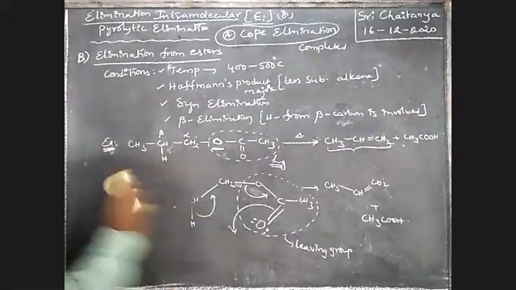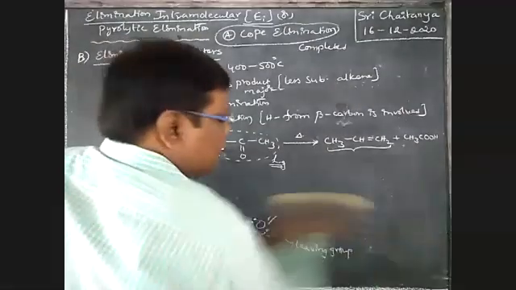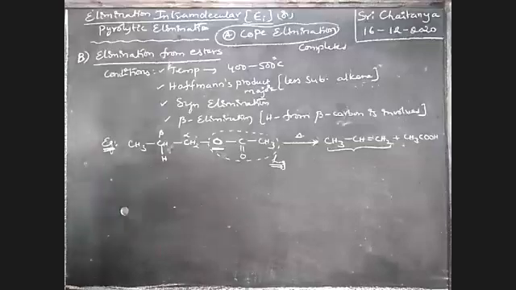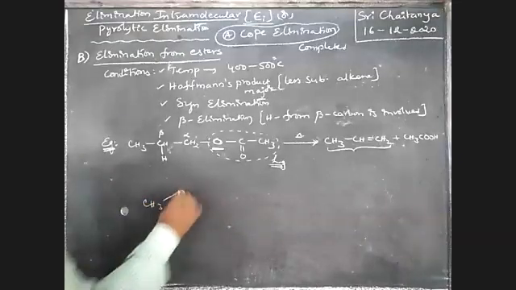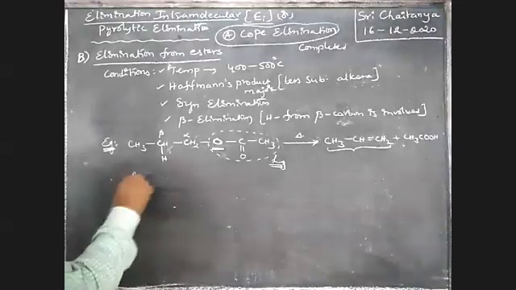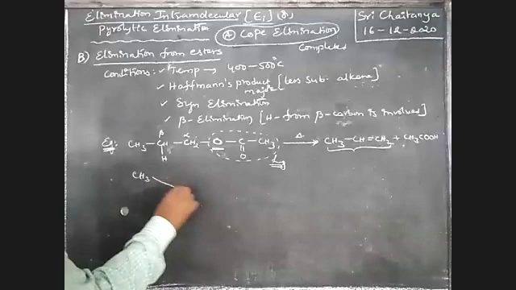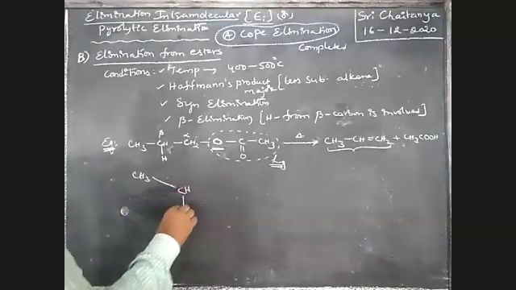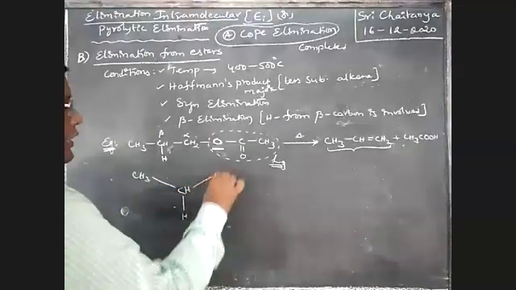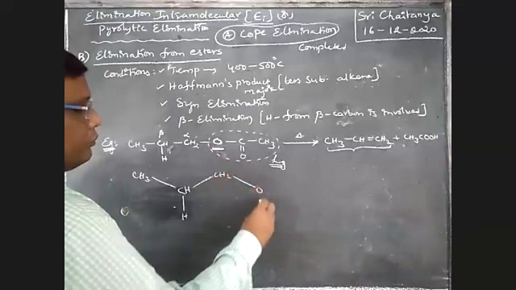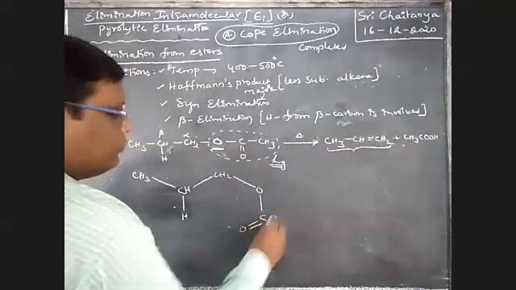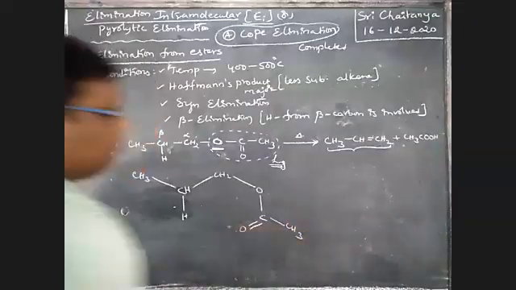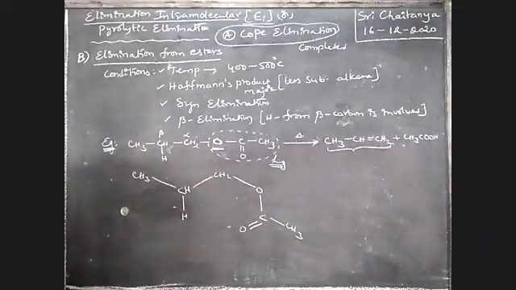Now, what is the mechanism involved here, sir? See here, the mechanism for this process. I am taking CH3-CH(H)-CH2-O-C(=O)-CH3.